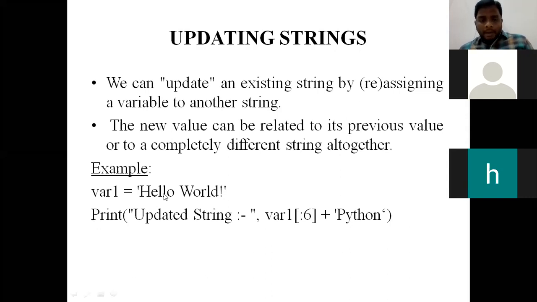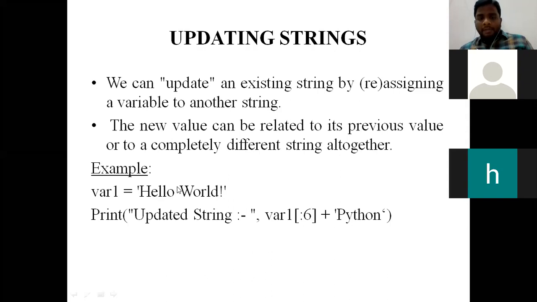Now we shall go to the index values. For H, the index value will be 0. For E, 1. For L, 2. For L, 3. For O, 4. Right? 0, 1, 2, 3, 4.